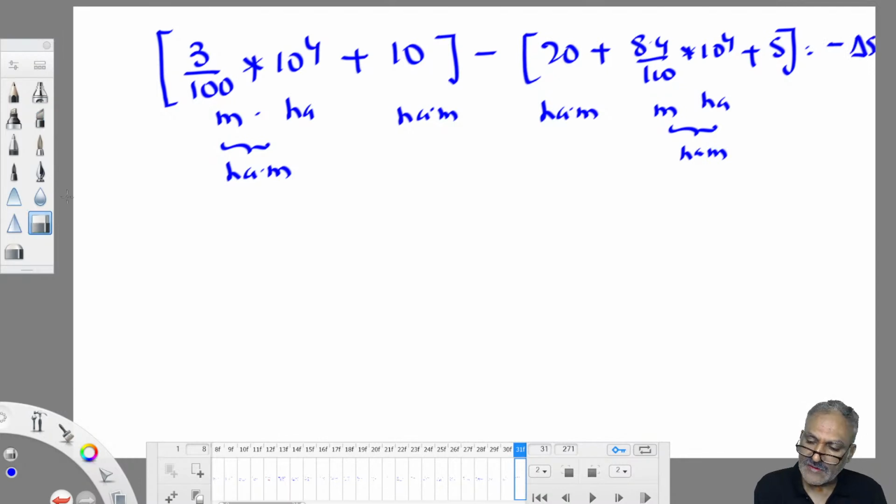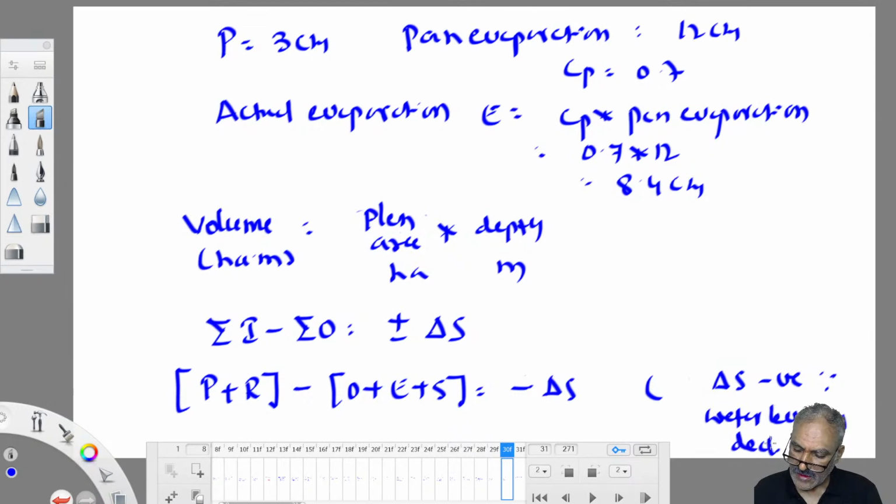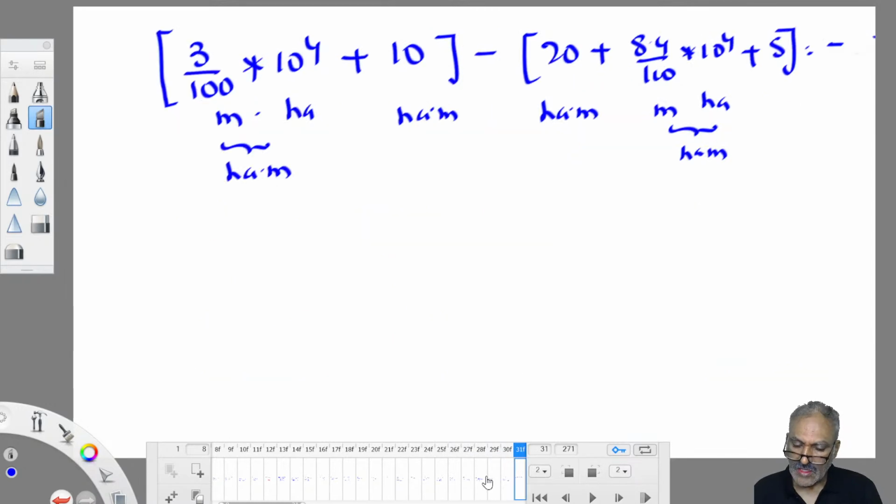Why is delta S negative? Since the water level has declined. So in this case delta S is taken as negative, since the water level has decreased. If the water level increases, we take it as positive. How much is it? 20 centimeter. This also you have to convert into hectometer.